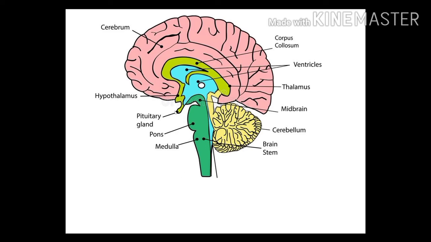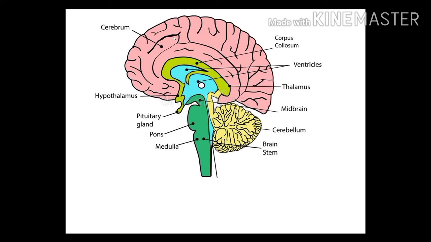In this diagram, you can see this is the sagittal section of our brain. The largest part, in pink color, is the cerebrum. Below the cerebrum there is the olfactory lobe, and its function is the sense of smell.